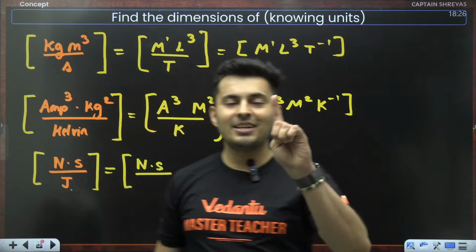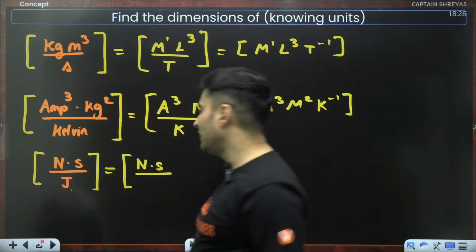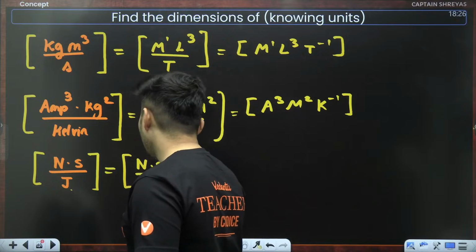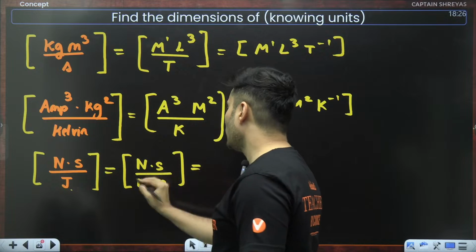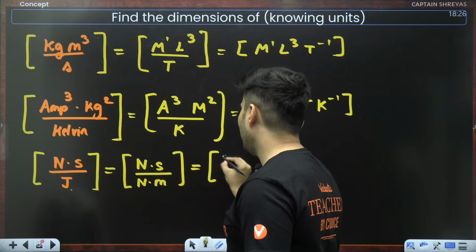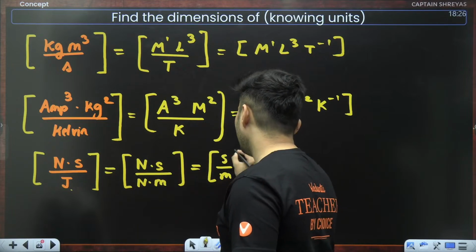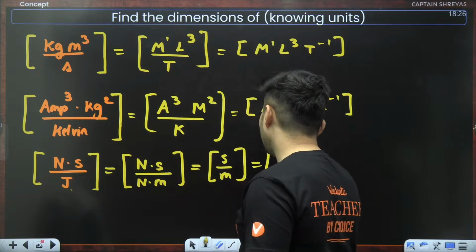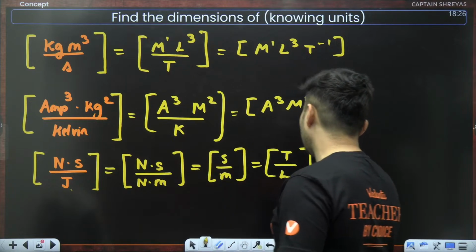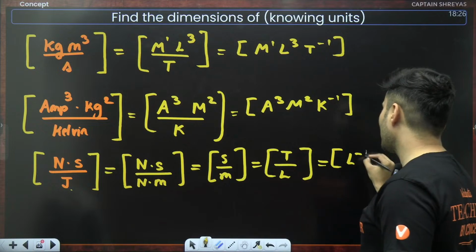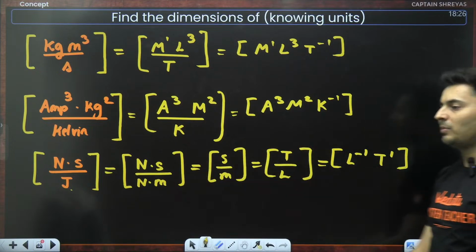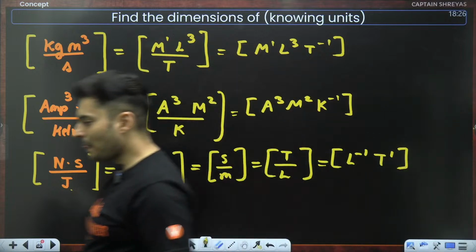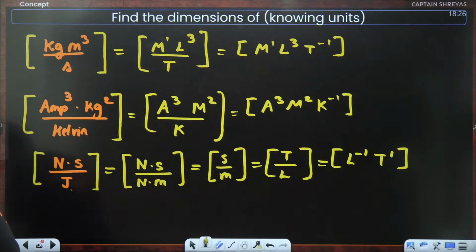A joule is a Newton into a meter. Newton cancels. You are left with seconds and meters. Seconds is time, meters is length. So it will be L raised to minus 1, T raised to 1. That is the dimensions of that particular unit. Very good. Awesome.